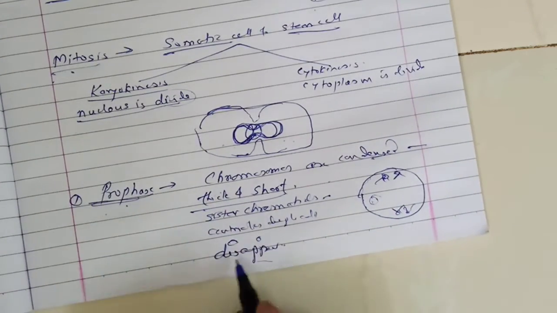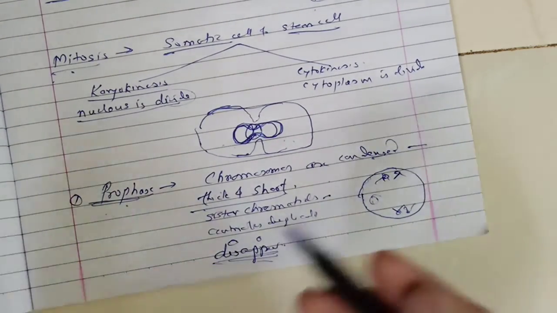After completion of this stage, the second stage appears, called metaphase.